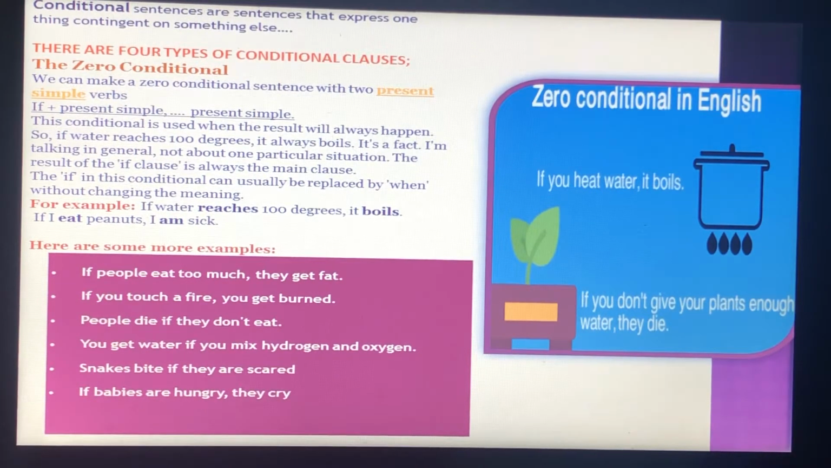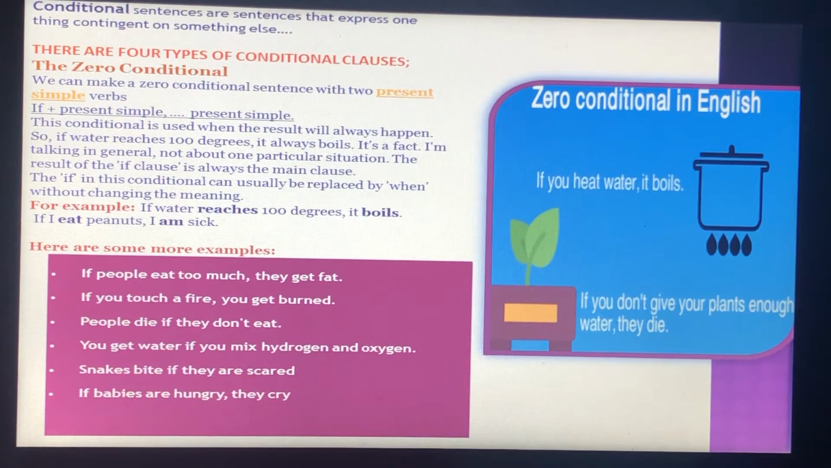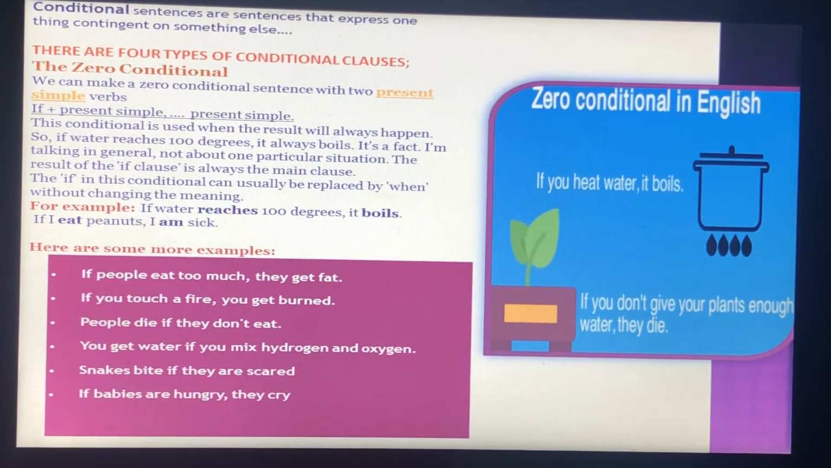First, the zero conditional. We can make a zero conditional sentence with two present simple verbs, one in the if clause and one in the main clause. If plus present simple. This conditional is used when the result will always happen. So if water reaches 100 degrees, it always boils. It's a fact. I am talking in general, not about one particular situation.